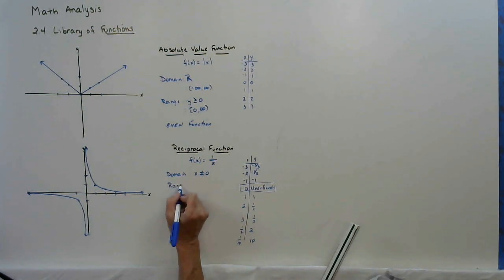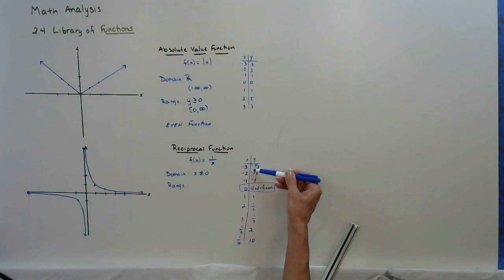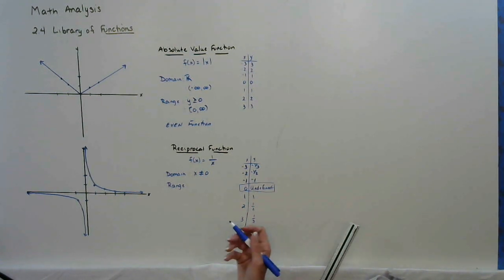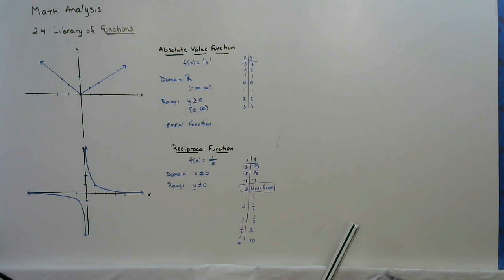Similarly, if we look at all our y values, well, we have negative y values, can't be 0, and we have positive y values. So y cannot be 0 either. And then by definition, it reflects through the origin, so this is an odd function.